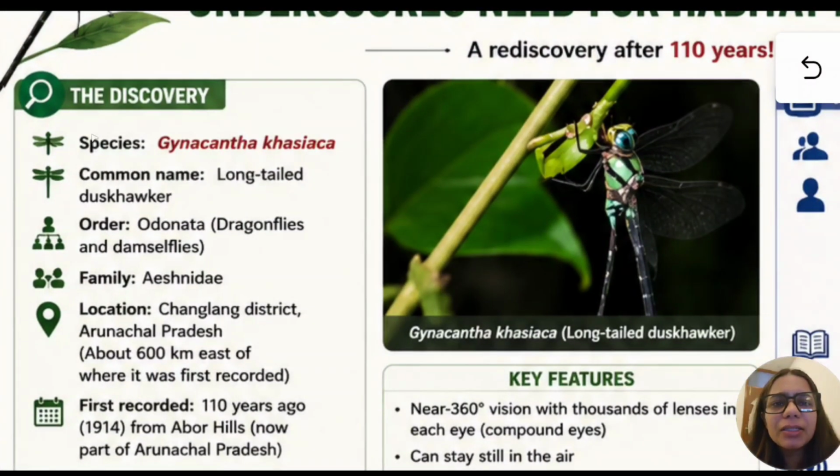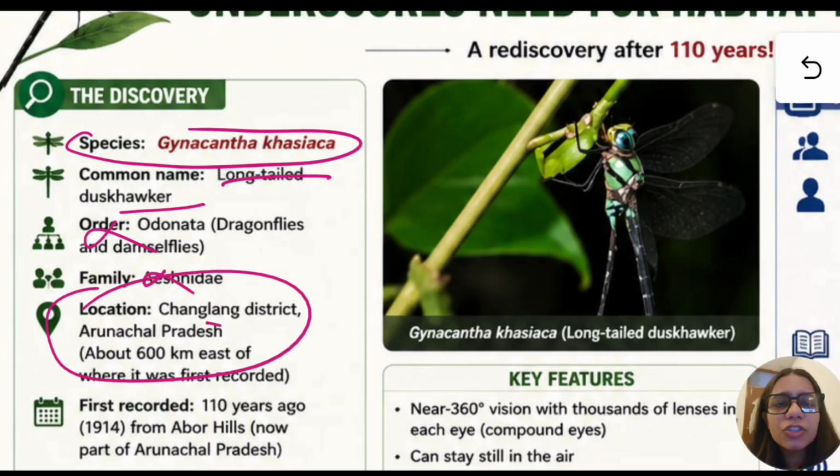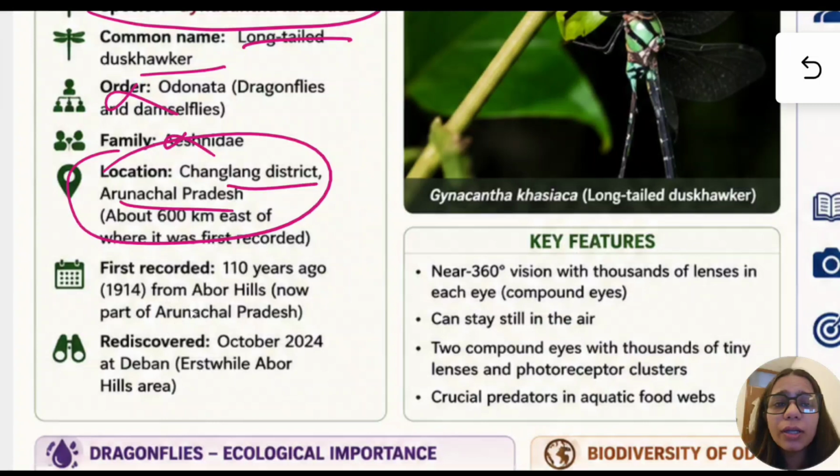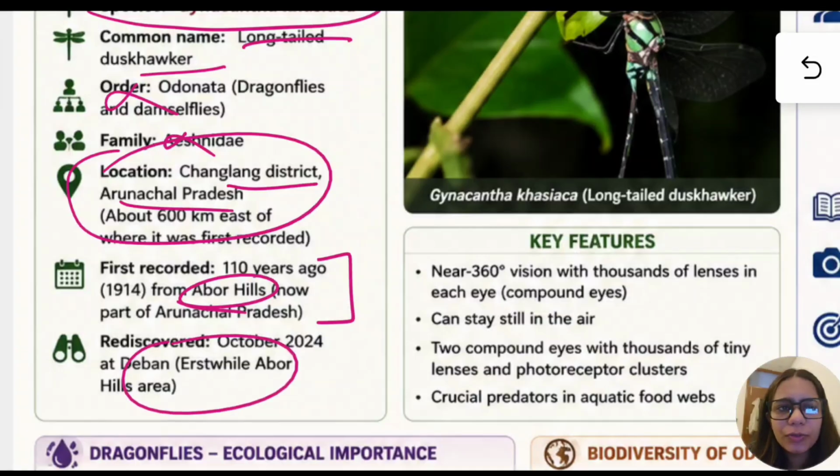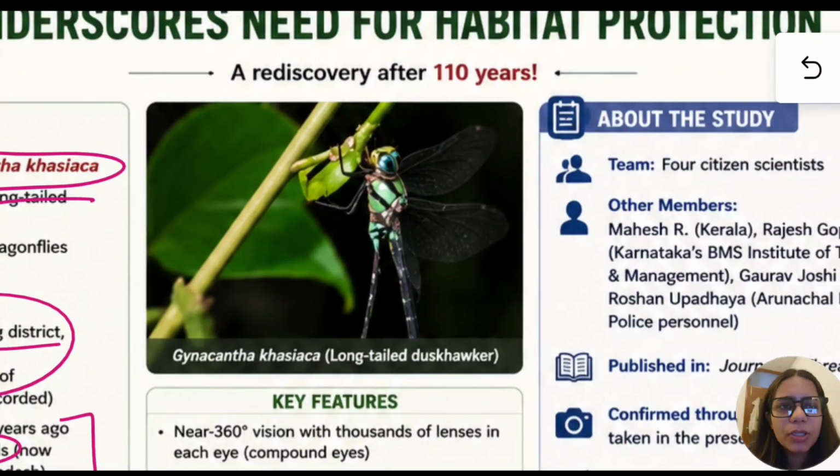There has been a discovery, you have to remember the species Gynacantha khasiasa, then the common name is long-tailed darner. Order, you need not remember the order or the family. Remember the location, Changlang district, Arunachal Pradesh. First was recorded in Abor Hills. This is just to get a hang of it. And it was rediscovered in October 2024. That is why it has become important.